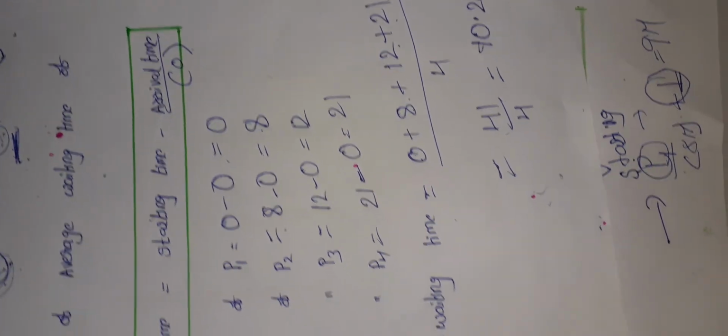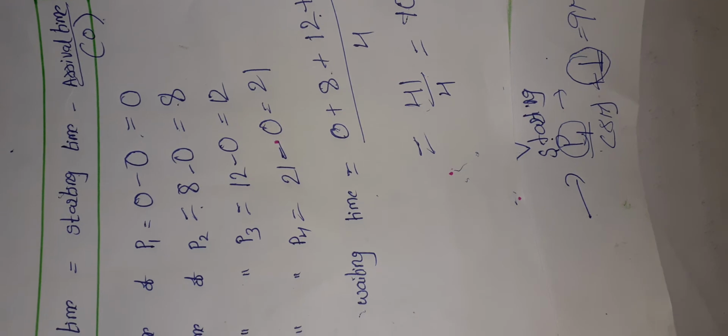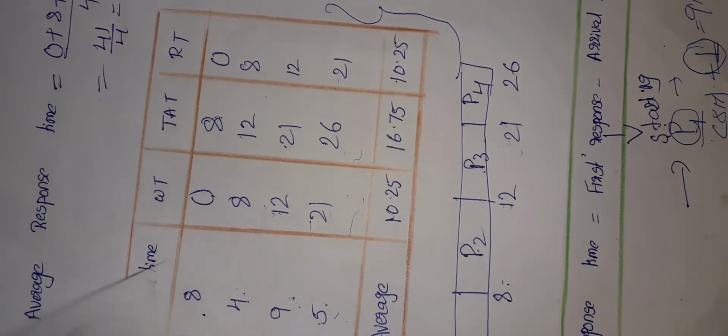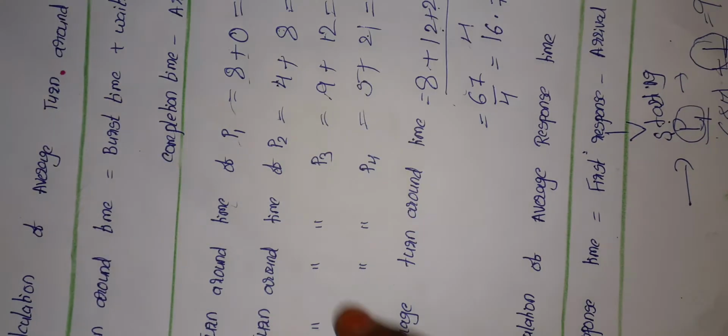Just clearly observe. The Gantt chart and waiting time. The formula is starting time minus arrival time, and here the values are, and the average waiting time is. Now the calculation of turnaround time.